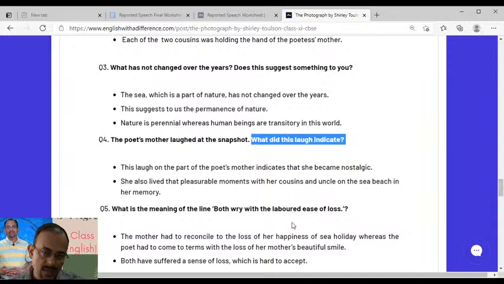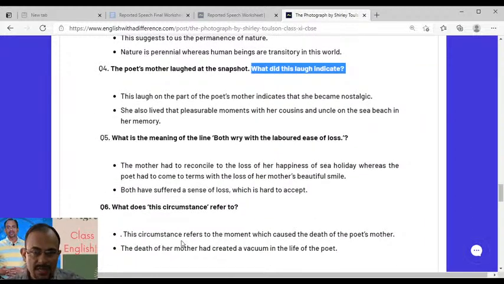Second, you have to write that she was living through the pleasurable moments with a recollection of her photograph with the cousins and uncle on the beach, and that is living in her memory. And as she was going through the pleasurable moment, she was wearing a smile on her face as she was looking back. Right. Next. What is the meaning of the line?